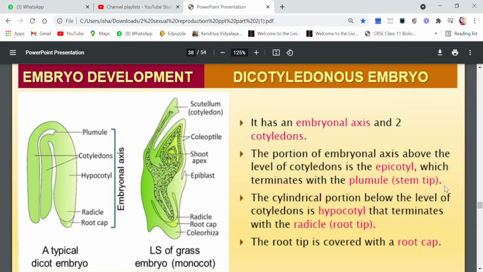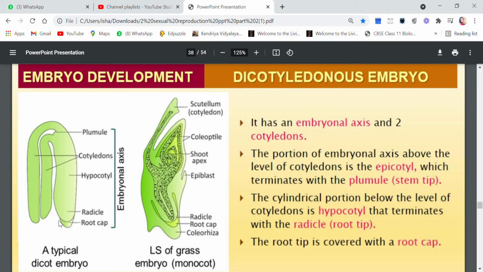This will give rise later on to the stem. The cylindrical portion below the level of cotyledons is hypocotyl. This is hypocotyl, and it will terminate into radicle or root tip, and the radicle is covered by a root cap. Now why? Because children, the cells of the radicle are very young, and they are not very hard, and we know that this radicle has to grow.